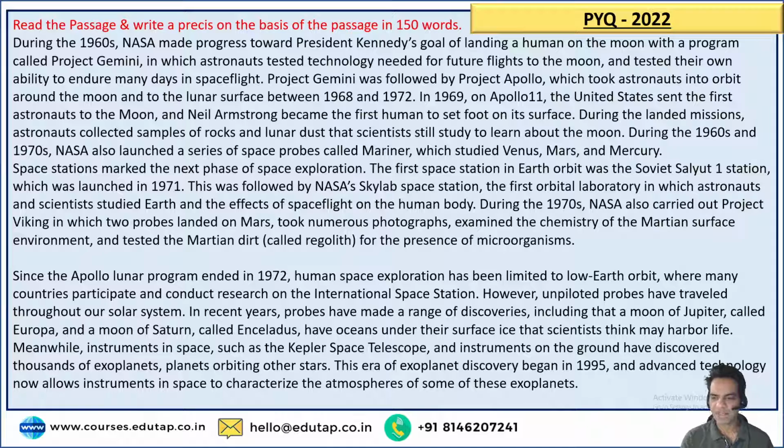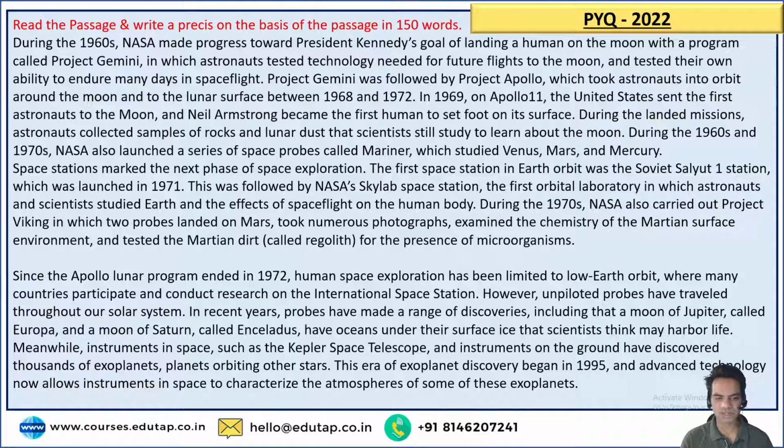However, unpiloted probes have traveled throughout our solar system. In recent years, probes have made a range of discoveries, including that a moon of Jupiter called Europa and a moon of Saturn called Enceladus have oceans under their surface ice that scientists think may harbor life.